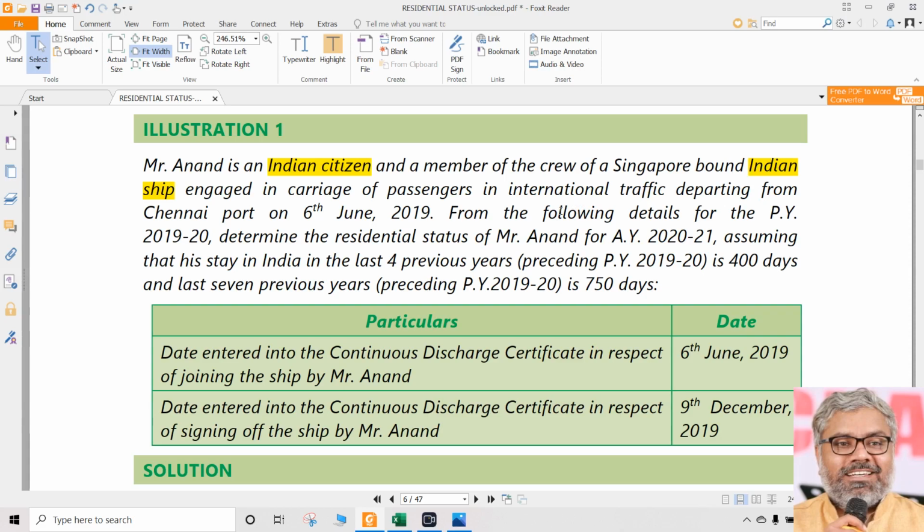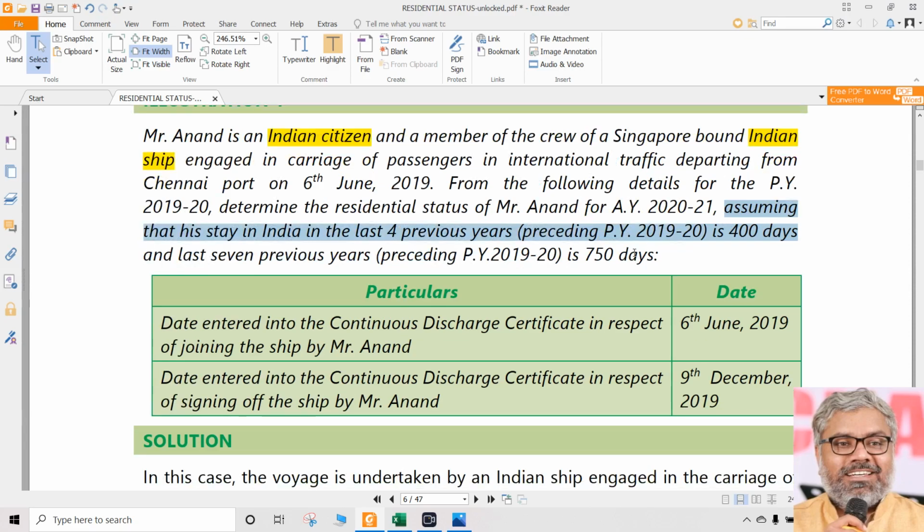So naturally for an Indian citizen who is going away from India in an Indian ship as a crew member, second condition is not applicable. So 4 years immediately preceding the previous year, 365 days, this is absolutely useless. This is useless information. Just like that you will give. Unnecessarily you will fall in a trap by wasting time on that information. So just ignore it. Doesn't matter because for him only first condition is applicable, second condition is not applicable.